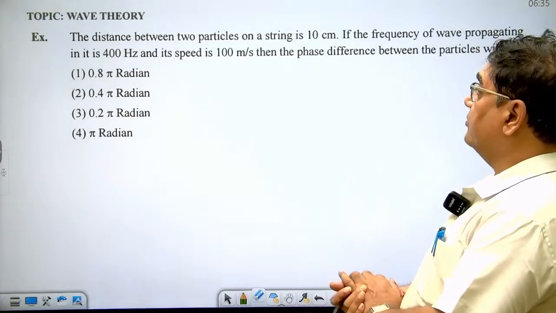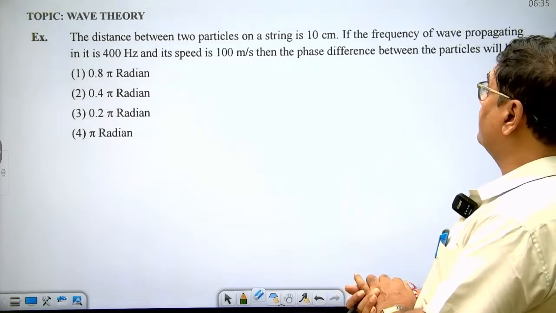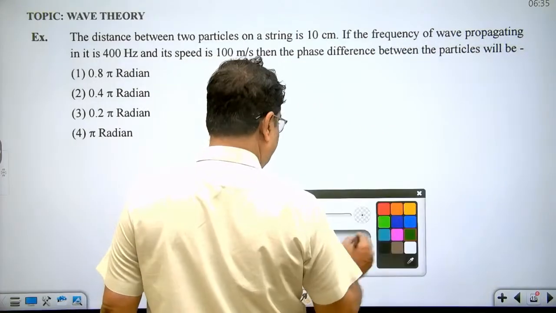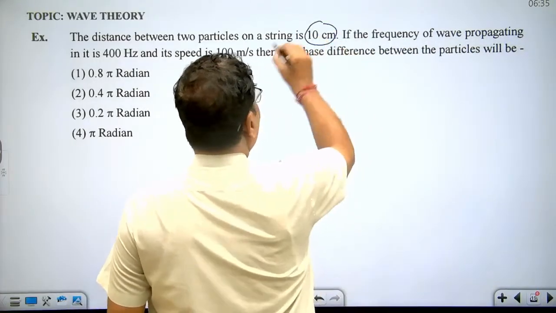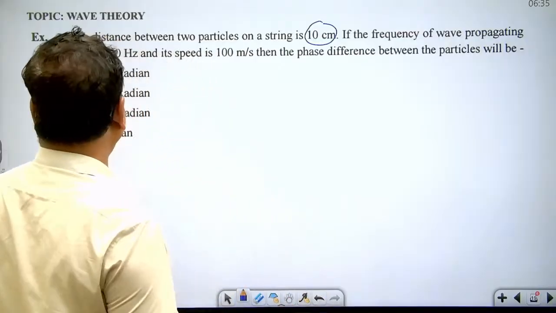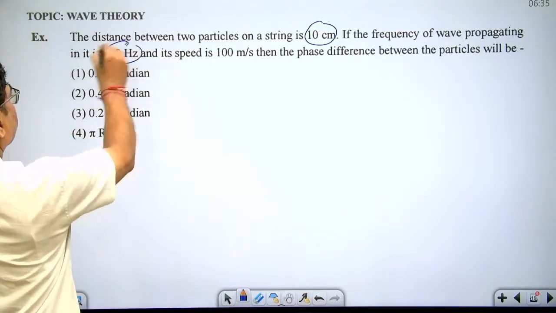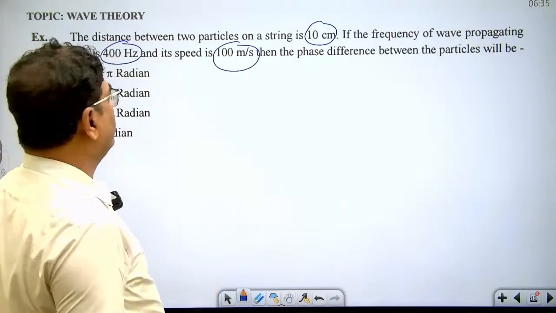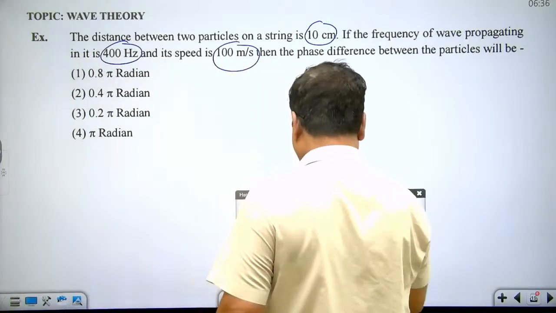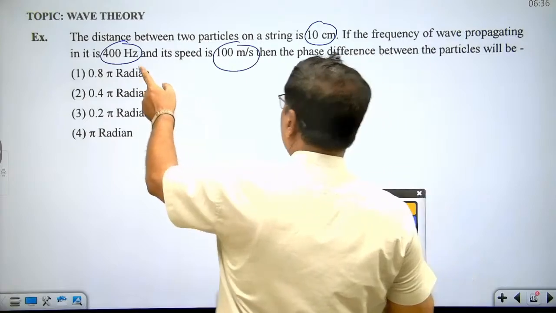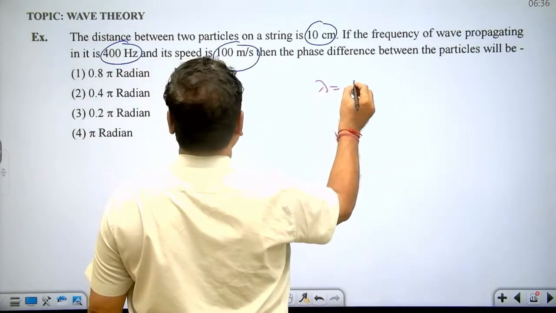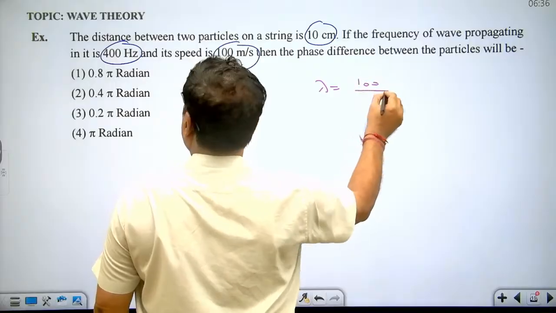Now let's see another question. The distance between two particles on a string is 10 centimeter. If the frequency of wave propagating in it is 400 Hz, frequency is given 400, speed is also given 100 meter per second, then find the phase difference between the particles. Very simple. See here, frequency is given, speed is given, so we can find lambda. Lambda is wavelength, v upon n, 100 upon 400.